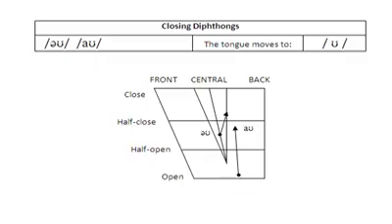Closing diphthongs. Here they end in ʊ. The diphthongs are əʊ and aʊ. The tongue moves to ʊ. Look at the diagram. From the schwa, the tongue moves to ʊ, and from the central vowel a, the tongue moves to ʊ. So the sound is aʊ.